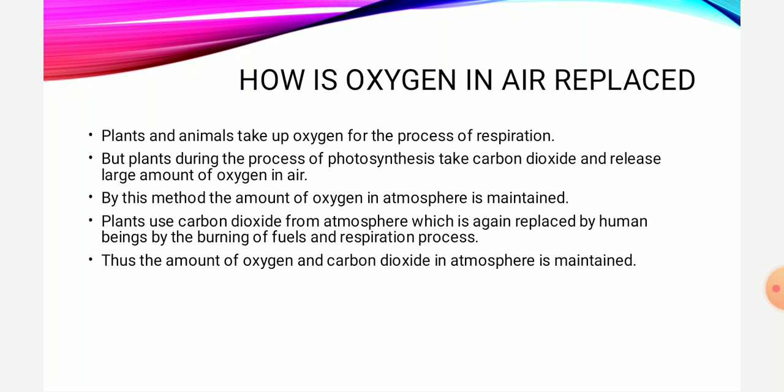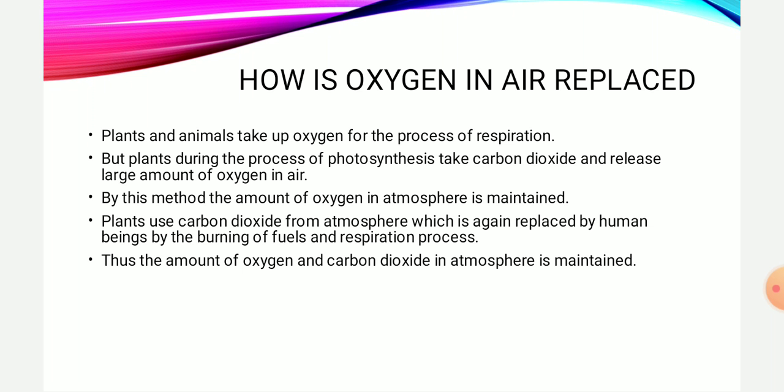The carbon dioxide we give out during respiration is taken up by the plants and used in photosynthesis, and they give out excess oxygen. This excess oxygen given out by the plants helps to replace the oxygen in the atmosphere which is being used up.